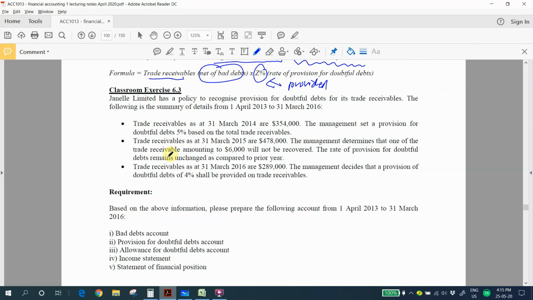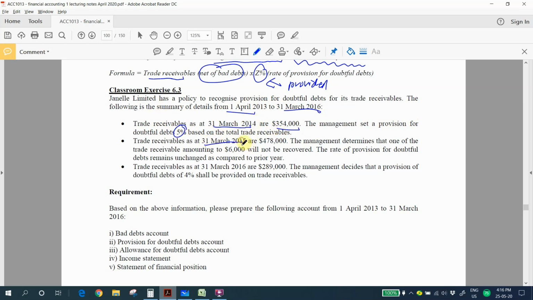General Limited has a policy to recognize provision for doubtful debts for its trade receivables. The following is the transaction details from 1st April 2013 to 31st March 2016. Trade receivables as at 31st March 2014 is 354,000. The management sets a provision for doubtful debts of 5% based on the total trade receivables. So this is for year 2014.